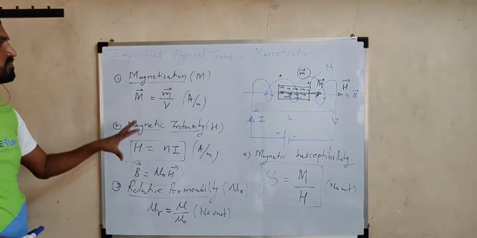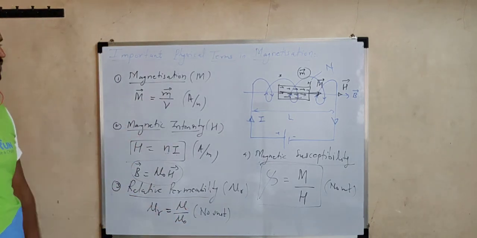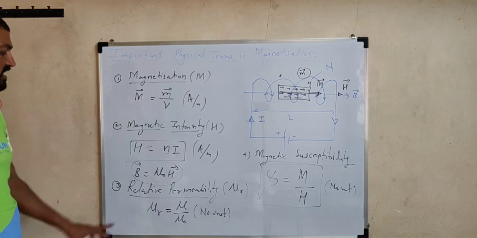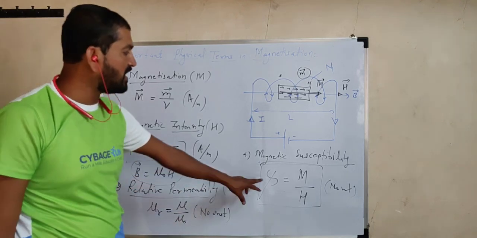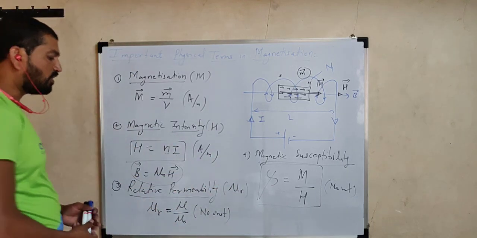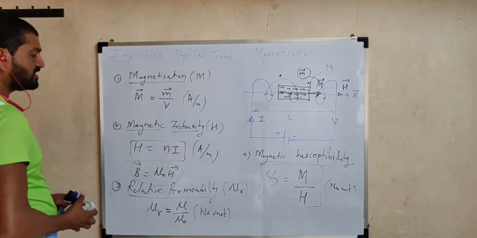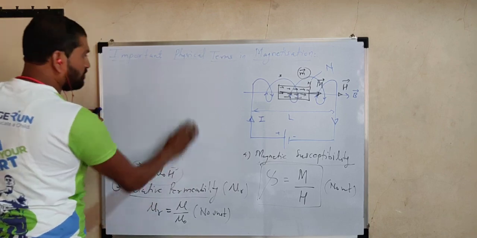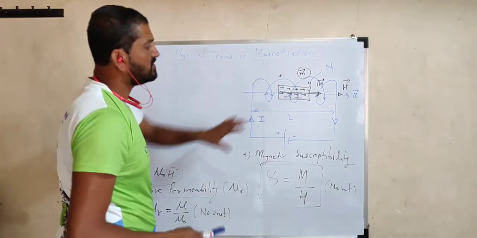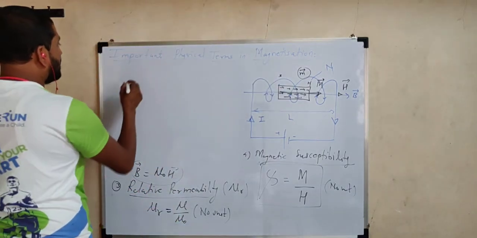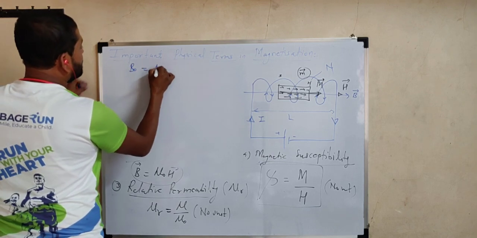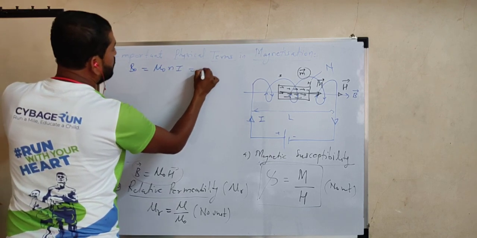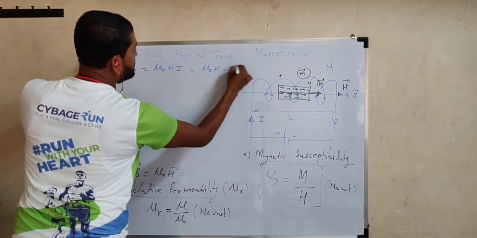So these are important physical terms in the magnetization process. Now we are going to derive the relation between relative permeability and magnetic susceptibility. There is one formula that magnetic susceptibility chi is equal to mu r minus 1. So how to derive that formula? It is very simple. Before placing this material inside, the induction B0 is given by mu 0 Ni, which is equal to mu 0 into H, equation number 1.